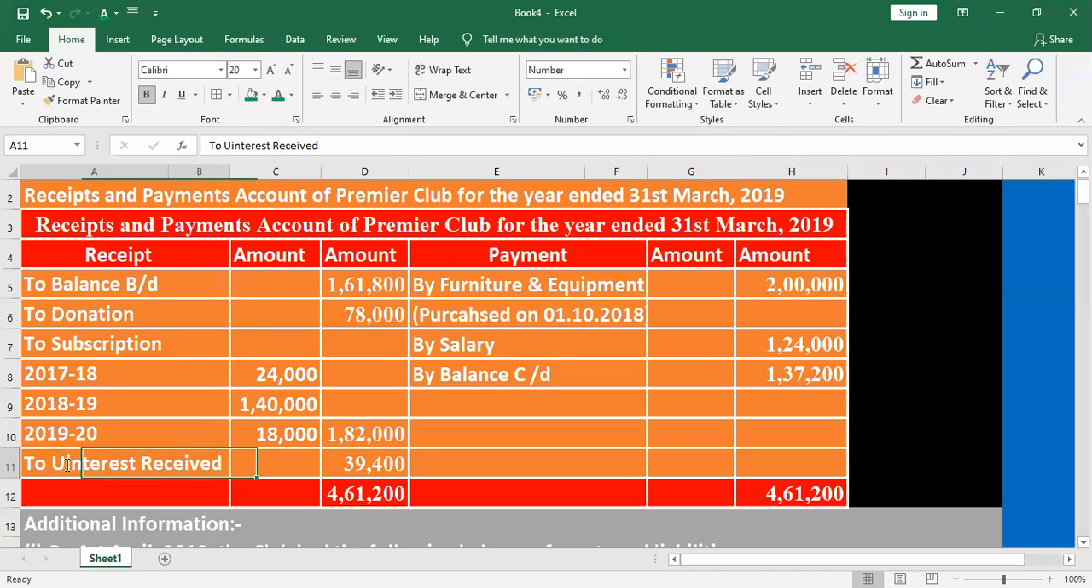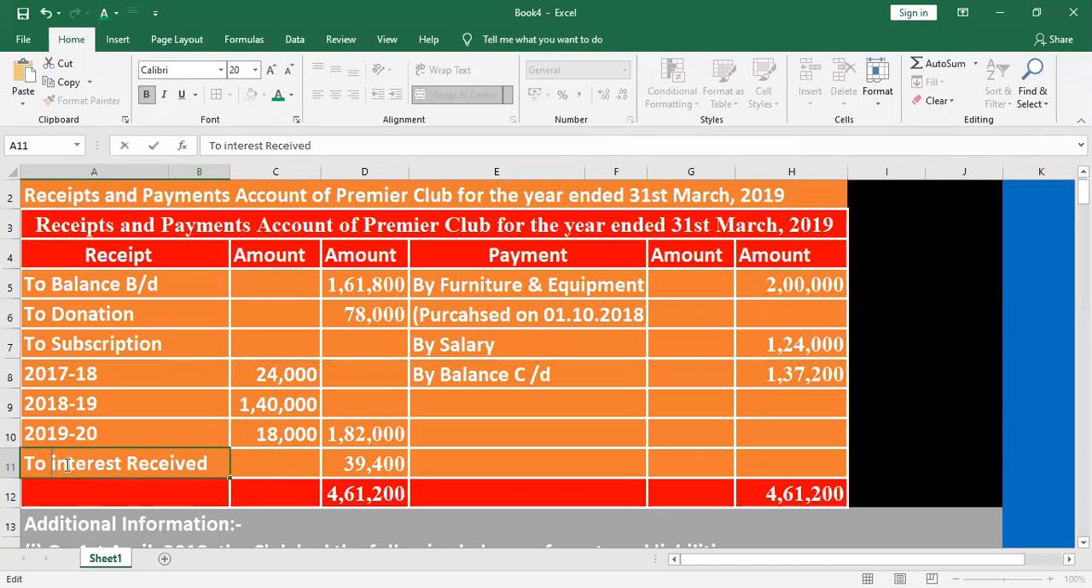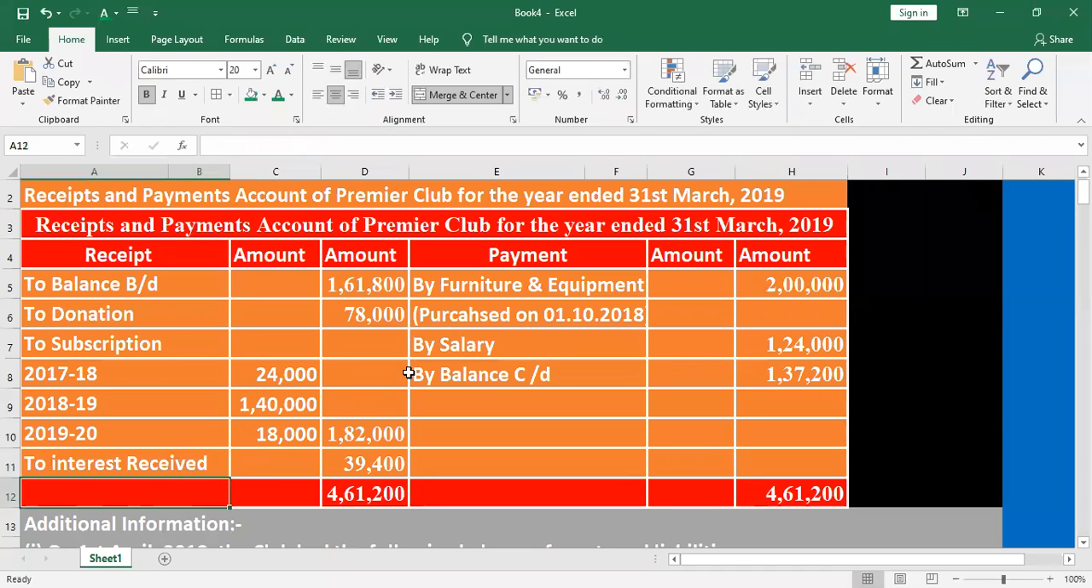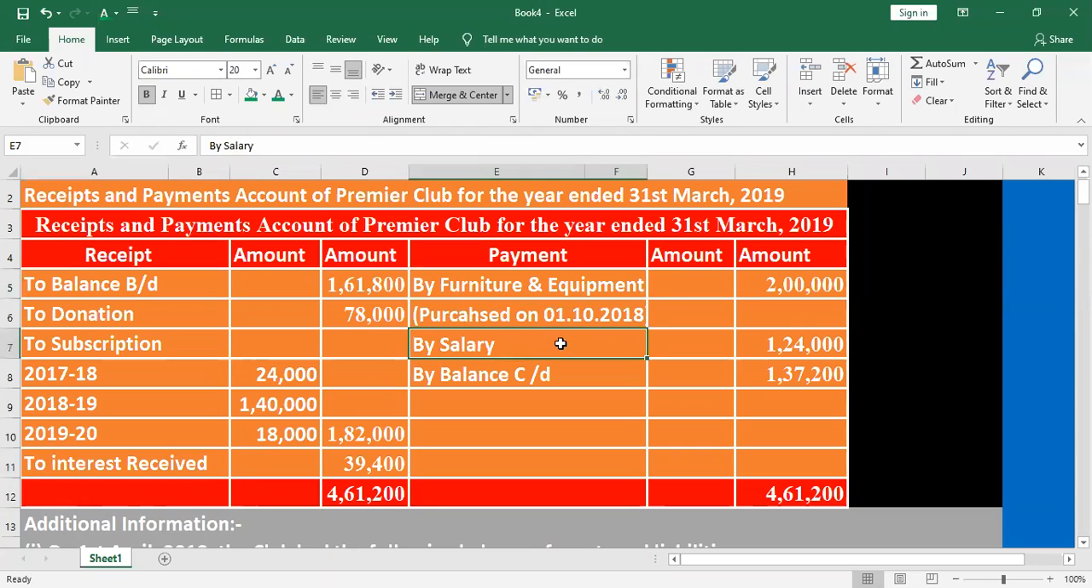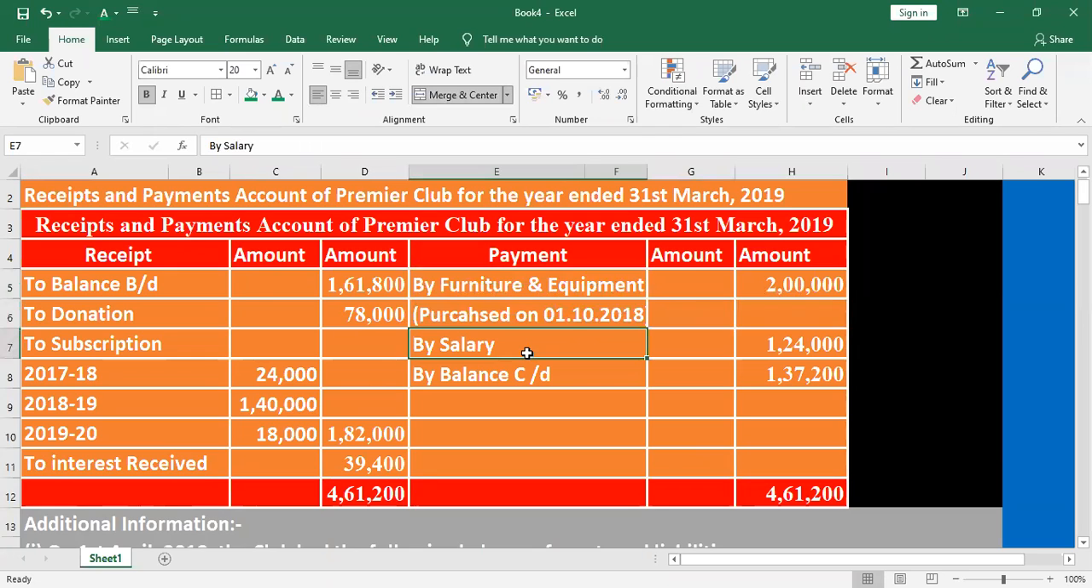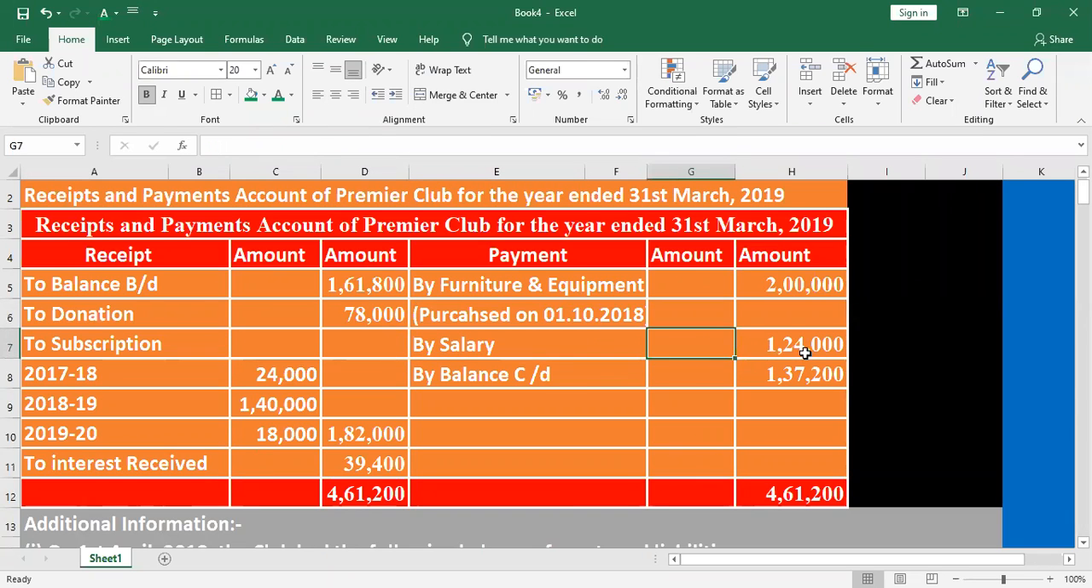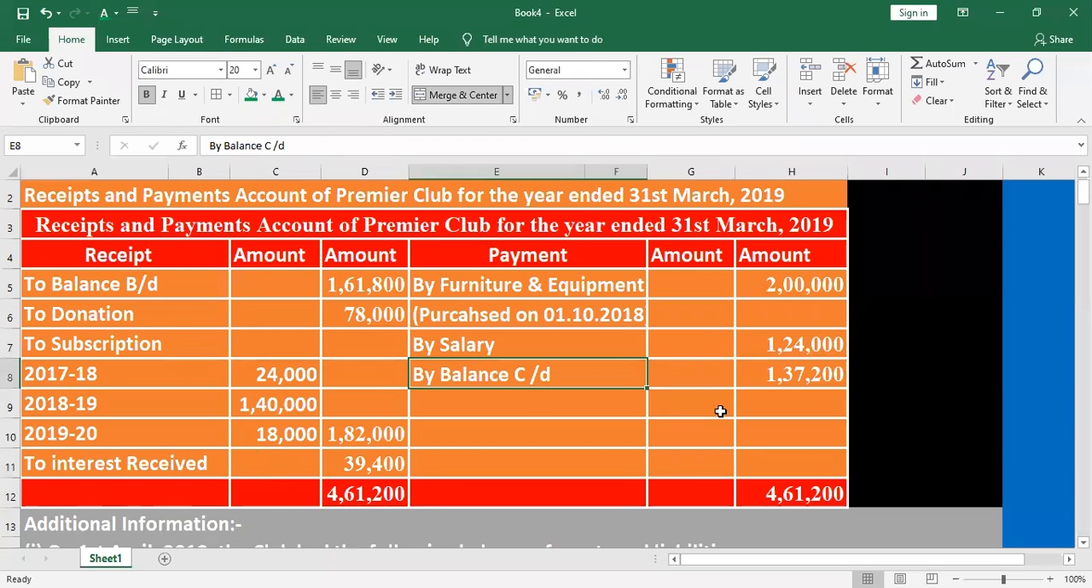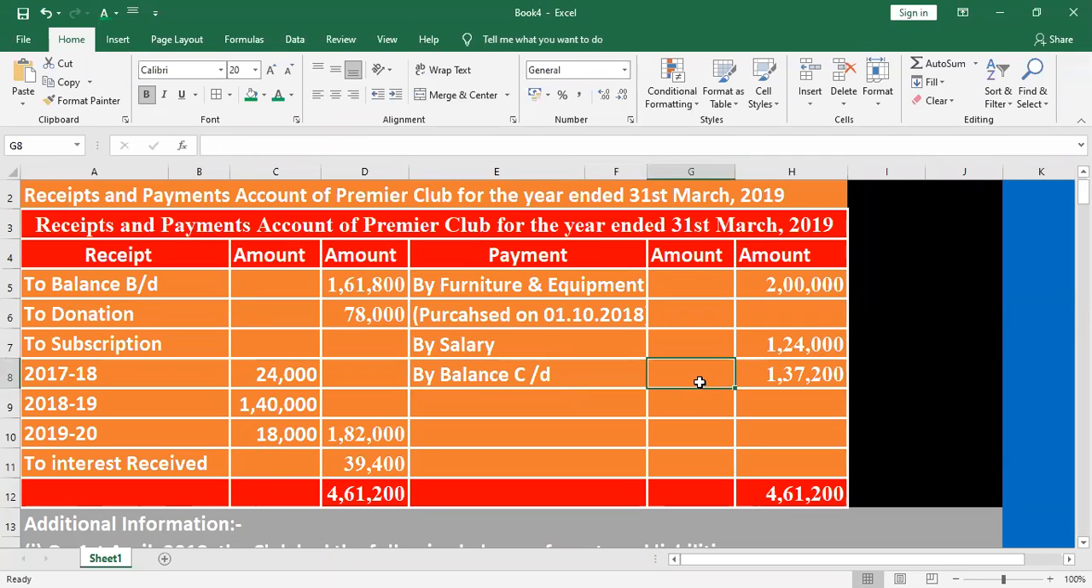Then the payment side, what are they given? By furniture and equipment 2 lakh. The furniture was purchased on 1/10/2018. Salary 1,24,000. Balance carried down 1,37,200.